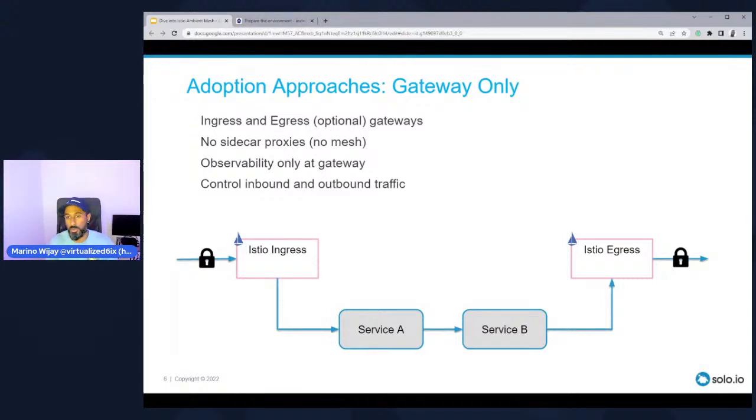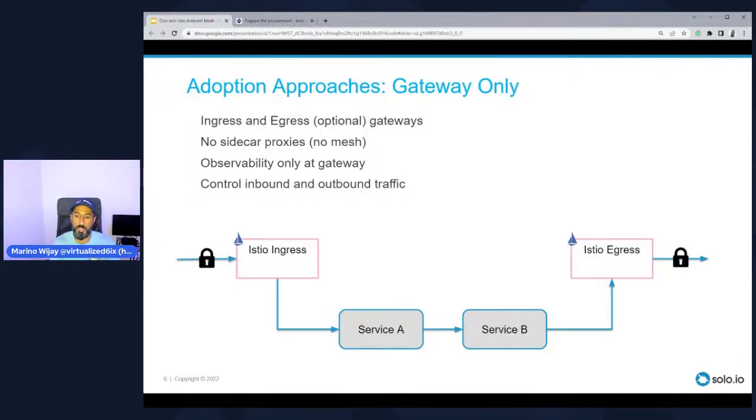Now, the gateway is rolled out as a pod service and is backed by a load balancer type service inside of Kubernetes. Now, that load balancer needs to come from somewhere. So normally you would run this inside of a cloud environment like GKE or Civo Cloud, and you get access to a load balancer. That load balancer IP gets assigned to the Istio ingress gateway and will listen on any ports that you define for that ingress gateway. Now, the gateway also allows inbound and outbound access. So it is the first entry point.